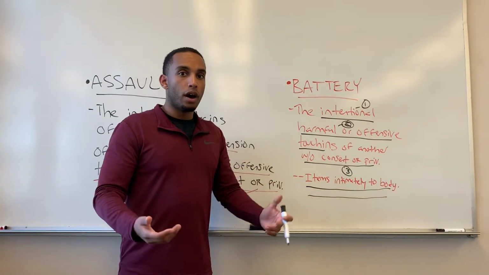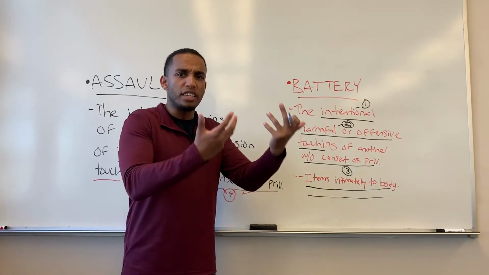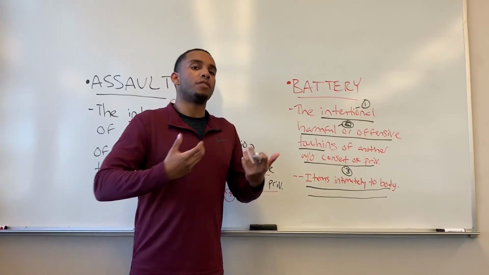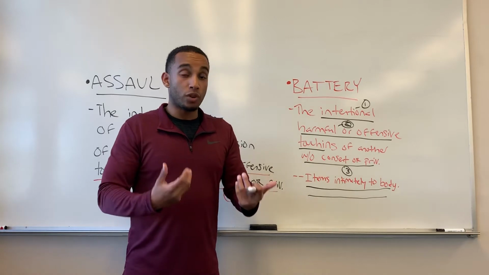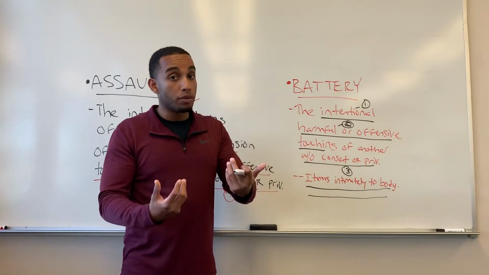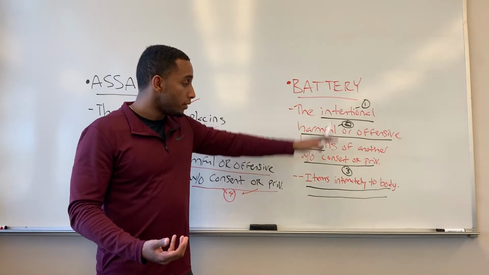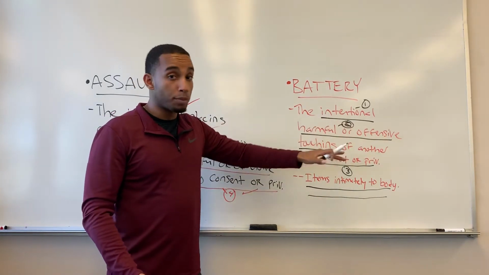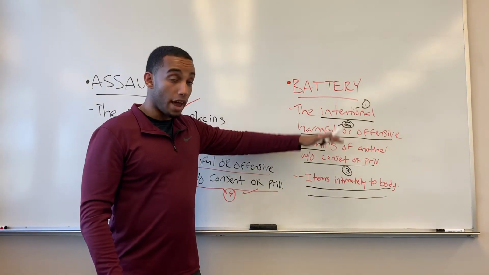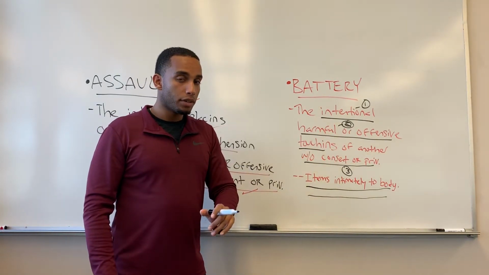Another example: let's say the defendant wants to take a purse from a woman. The purse is so intimately close to the woman's body that the purse acts as an extension of her body. Therefore, if the defendant tries to snatch the purse from the woman, the defendant could be liable for battery. That is what battery is all about here. Remember, the 3 elements must be proven, must be shown in your analysis in order for the defendant to be liable for this act. So let's move on to conversion and then false imprisonment.